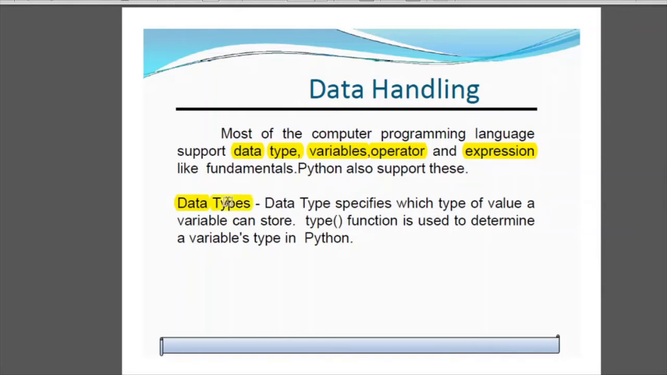Now what are data types? Data types specify which type of value a variable can store. So data type basically tells you किस तरीके की value आप store कर सकते हो. For example, in your home you have different cupboards. One cupboard is for food material, one cupboard is for shoes, one cupboard is for clothes. You don't keep your clothes in the food almirah, or you don't keep your shoes in your clothes cupboard, right?